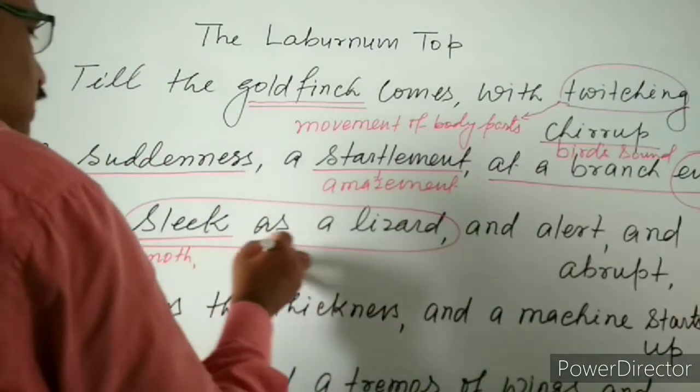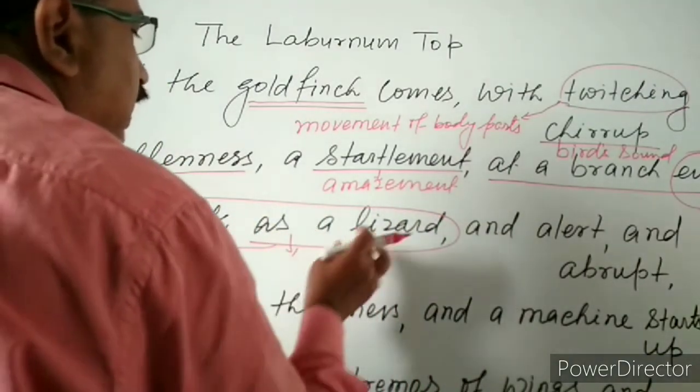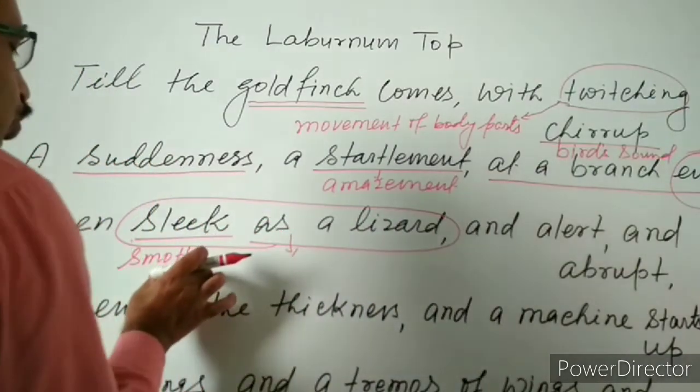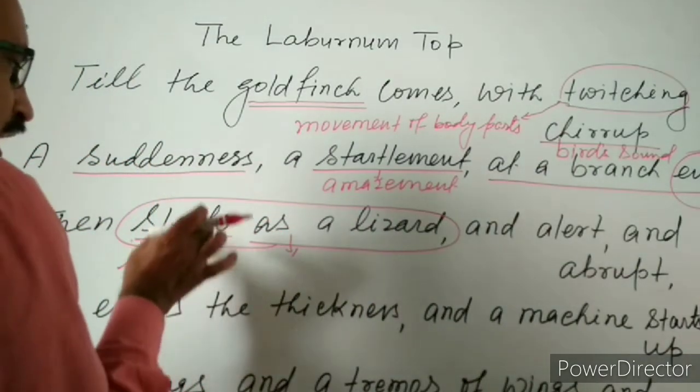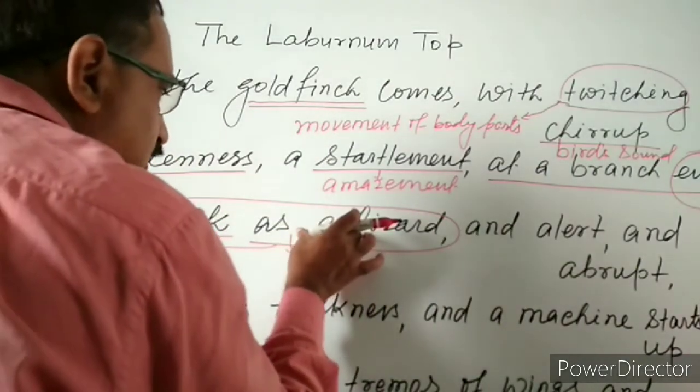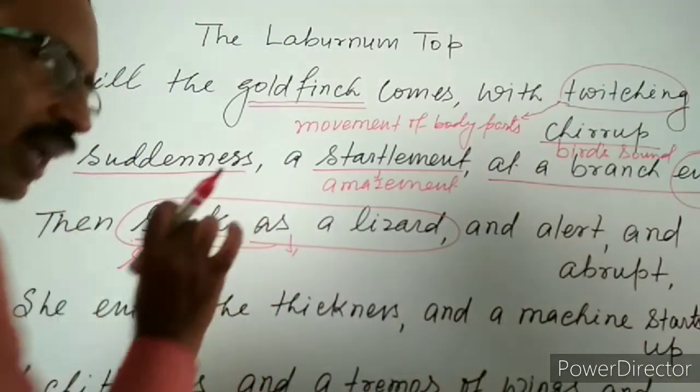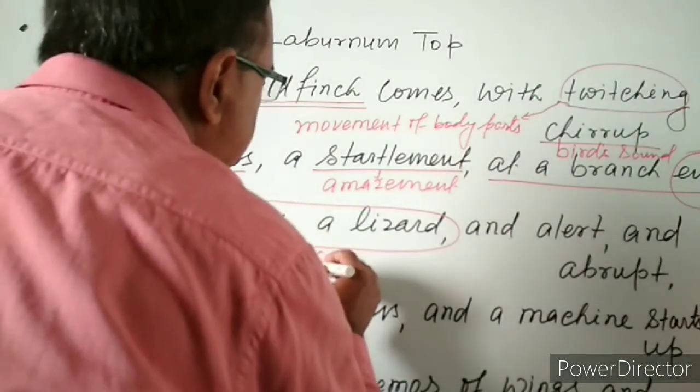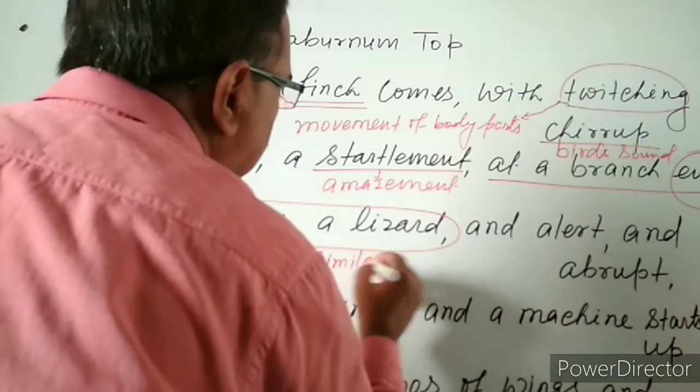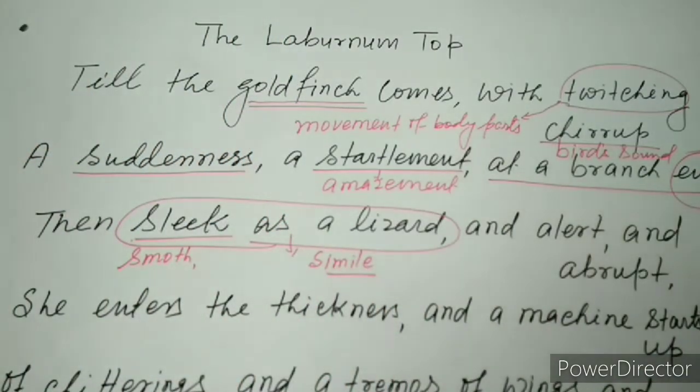Then sleek as lizard. It means the smoothness of the bird has been compared to the lizard by using the word as. So it is the example of simile. Here simile has been used. Then sleek as lizard. It means like a lizard, smoothly.